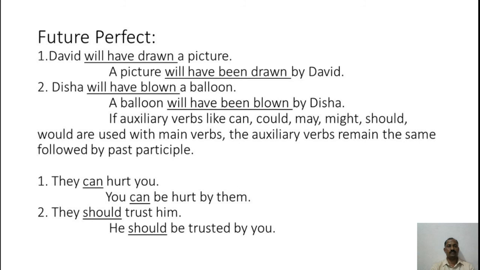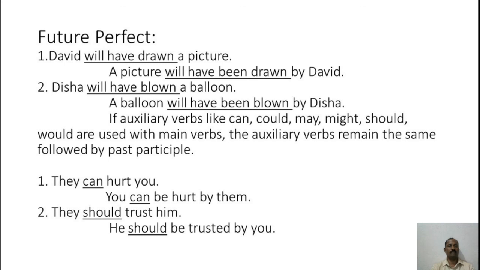If auxiliary verbs like can, could, may, might, should, would are used with main verbs, the auxiliary verbs remain the same, followed by past participle. For example, number 1, they can hurt you. If you turn it into passive voice, it will be you can be hurt by them. You observe the underlined words. So can here is placed as it is.